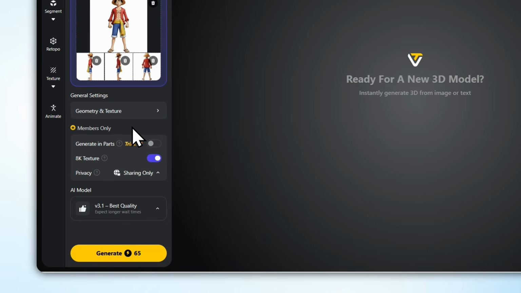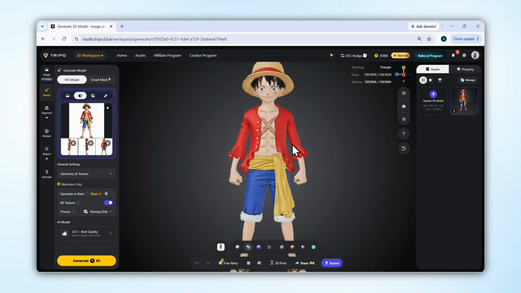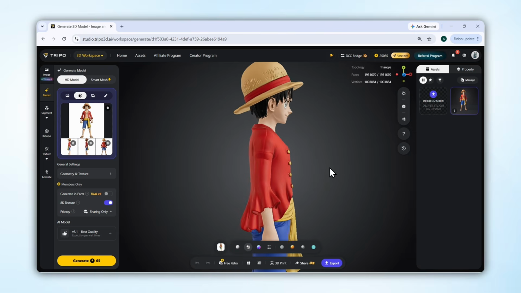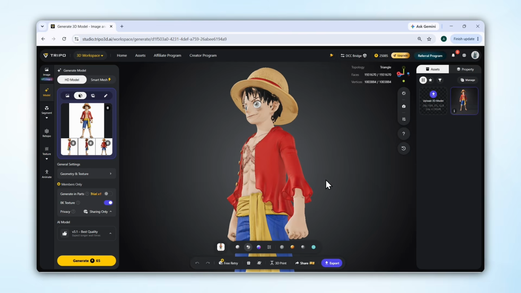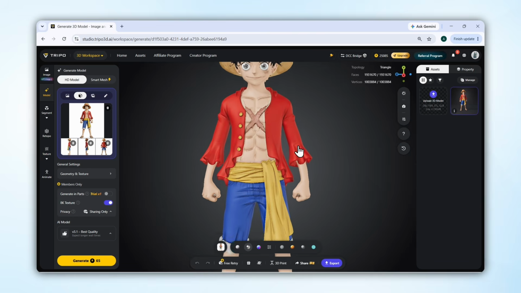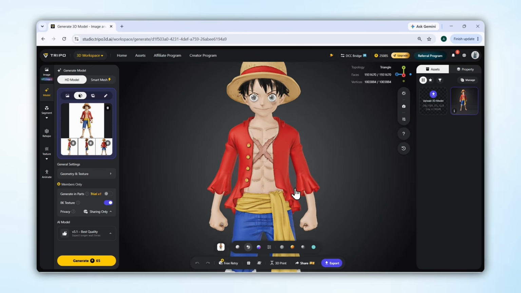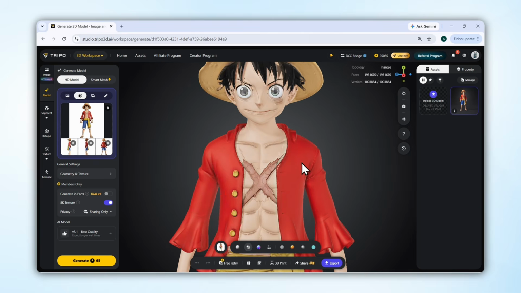Now that all the settings are done, simply click Generate. And now, just wait for a little while. And look at that! In just a short time, AI will convert our normal 2D image into a proper high-quality 3D model. And if you were to manually create this exact same model, it could take you 4 to 5 days or even longer without proper 3D modeling skills. But look at this! With just a few clicks, your 3D model is ready, and you didn't even have to do any 3D modeling yourself.